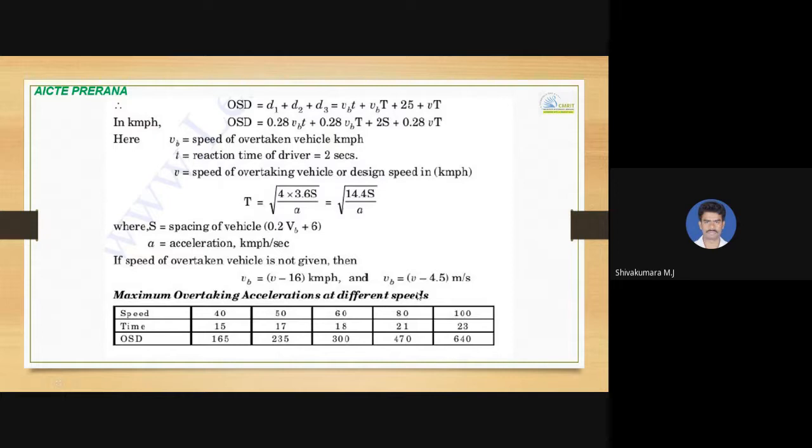As design speed increases, the overtaking sight distance required increases. If the speed of the overtaken vehicle is not given in the analysis, you can calculate it from the design speed or speed of the overtaking vehicle by deducting 16 kmph. So VB will be equal to V minus 16 kmph.